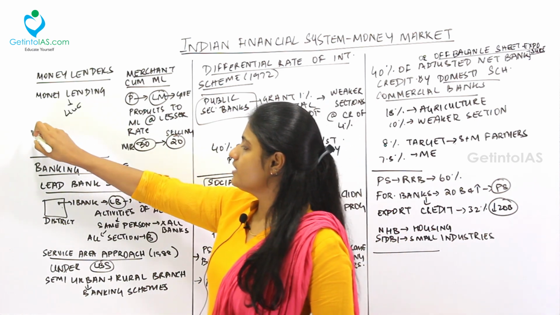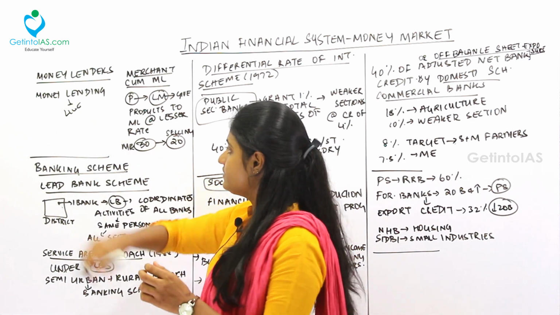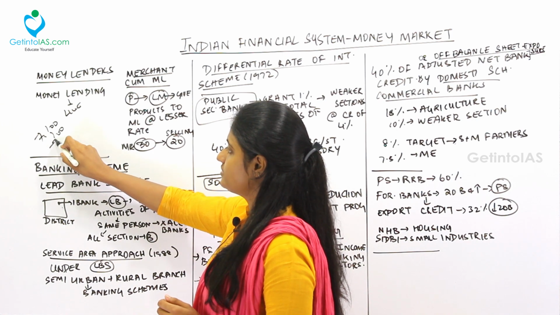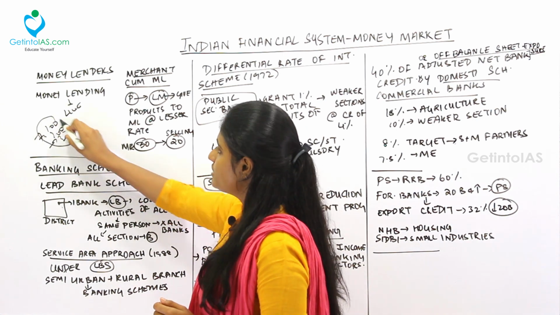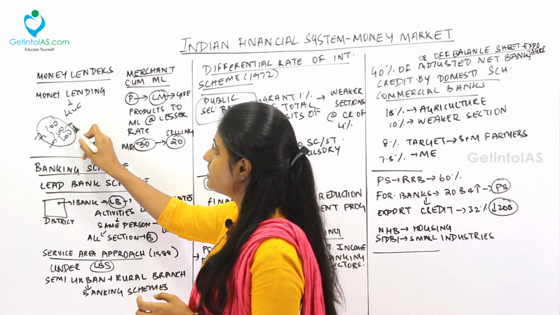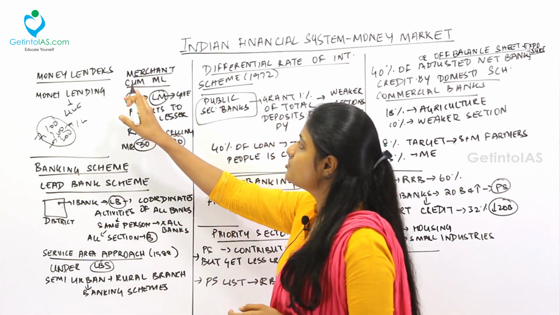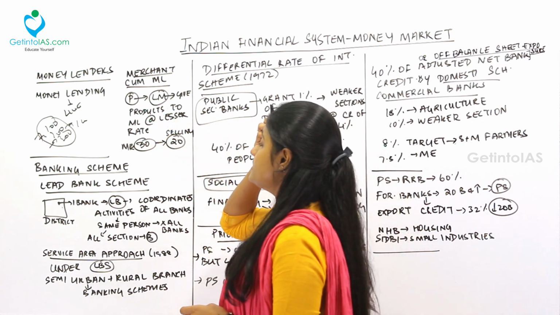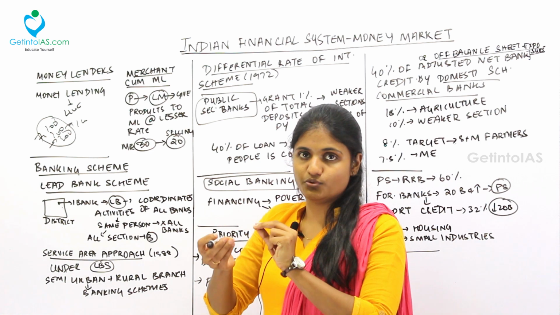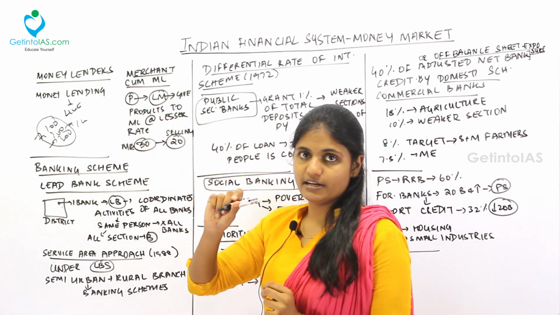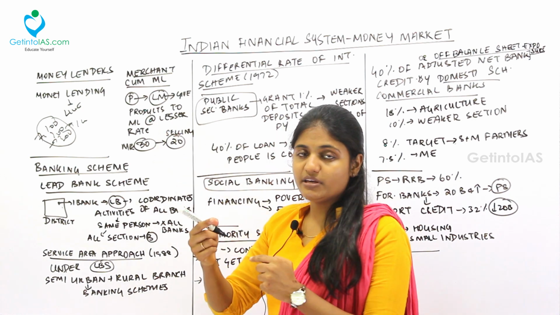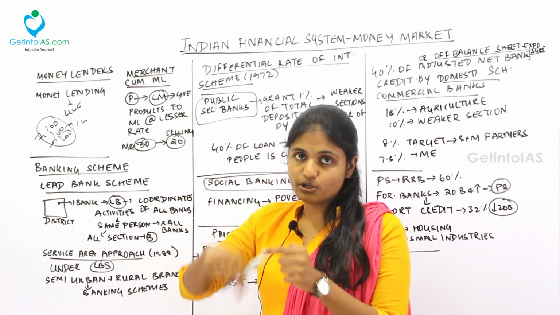See, a money lender will lend money of 100 rupees to one person, 200 rupees to another person, 300 rupees to another person, like this. His source of livelihood depends upon the lending of money, from the interest he earns. Next, coming to the merchant cum money lender. Under this, see, if I am having a production unit, I don't have money for my production unit. I will approach a money lender. So the agreement between me and him will be, he will tell me the products have to be sold only to him.